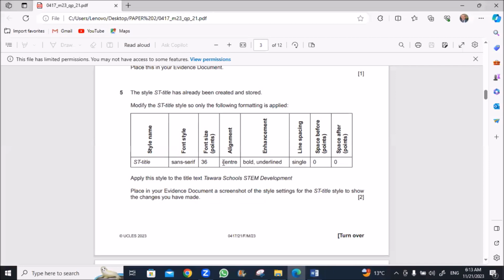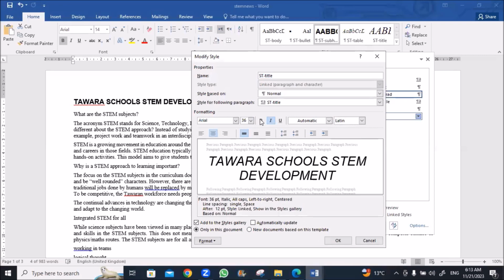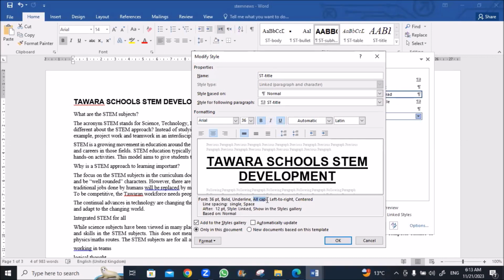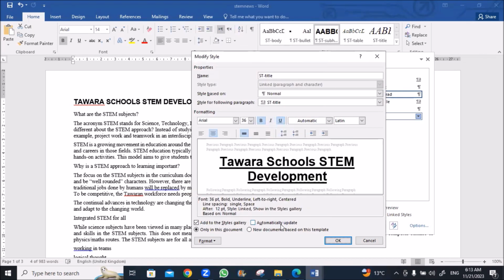Center, bold, underline. Okay, I'll make it centered, bold. There is an underline. I'll remove this italic. And here when we read this: font 36, bold, underline, all caps. He didn't mention that we need all caps. So we'll go to Format, Font, and we remove this all caps selection.